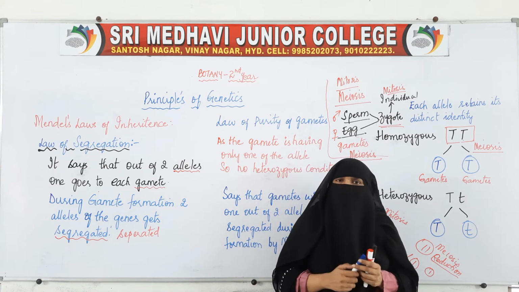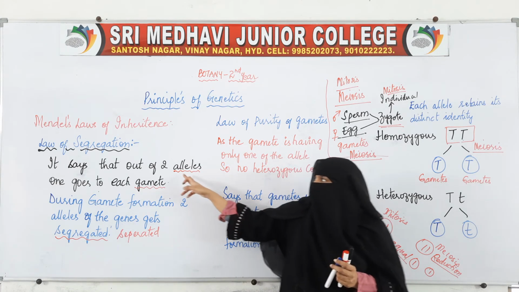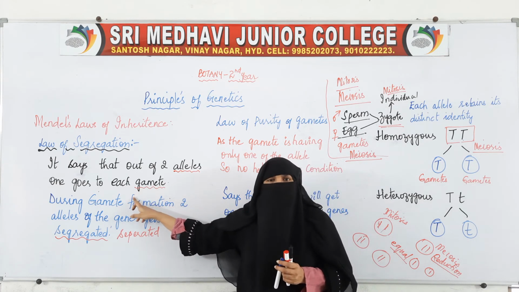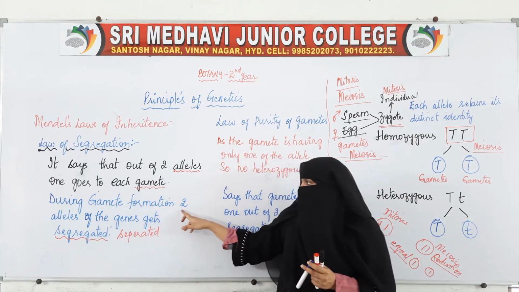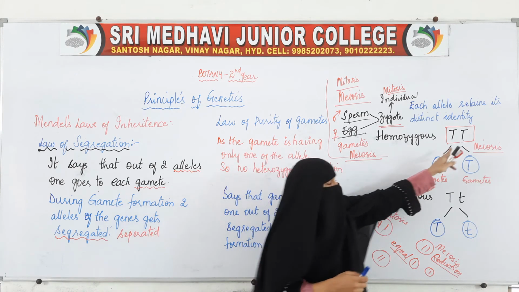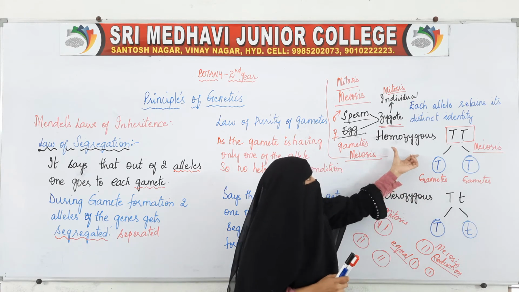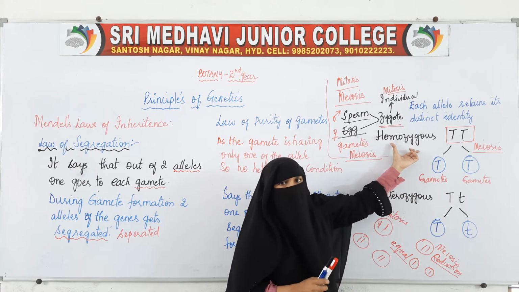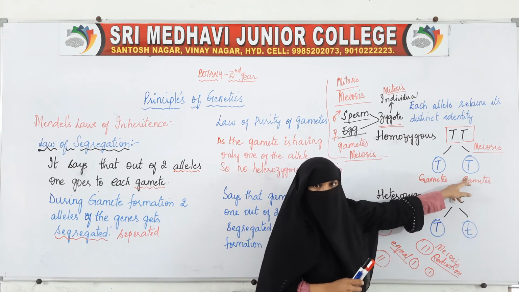It states that during gamete formation, out of 2 alleles, one goes to each gamete. During gamete formation, the 2 alleles of the gene get segregated and separated. So this is for homozygous. If we start the pure line with homozygous, we get both the same gametes.